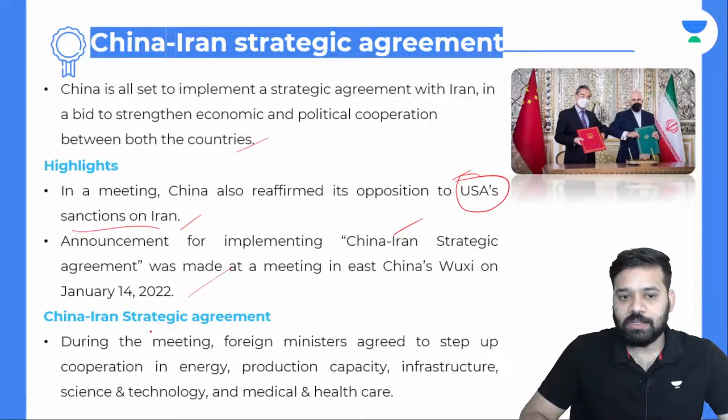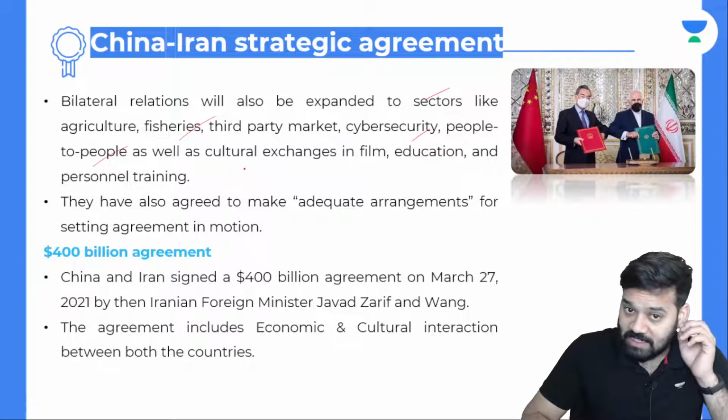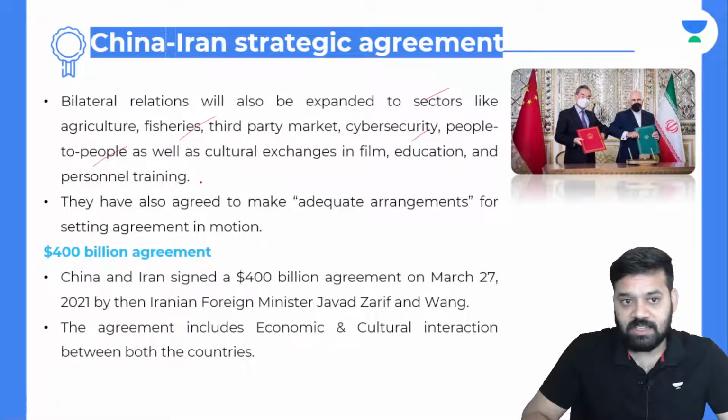China-Iran strategic agreement. During the meeting, the foreign ministers agreed to step up cooperation in energy, production capacity, infrastructure, science and technology, and medical and healthcare. Bilateral relations will also be expanded to sectors like agriculture, fisheries, third-party markets, cybersecurity, people-to-people, as well as cultural exchanges in film, education, and personnel training. They have also agreed to make adequate arrangements for setting the agreement in motion.